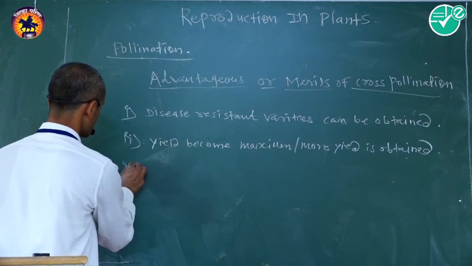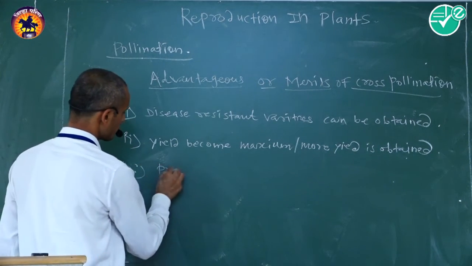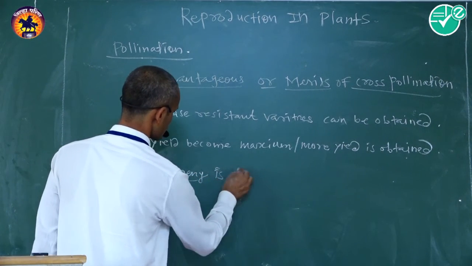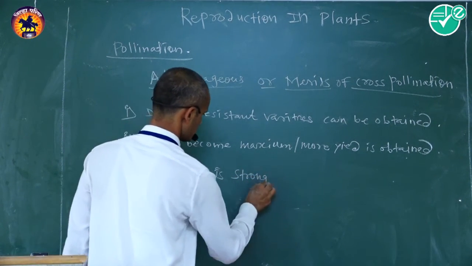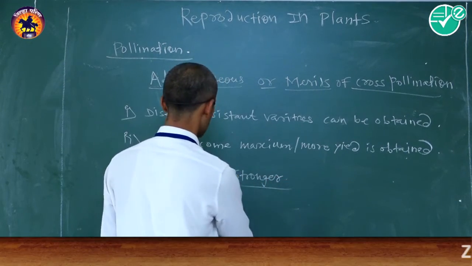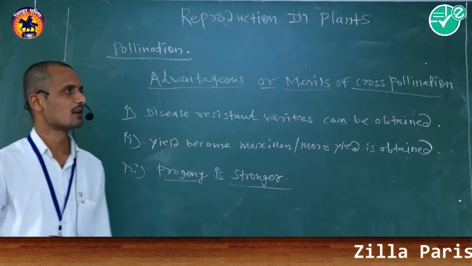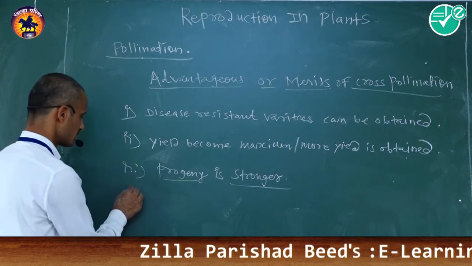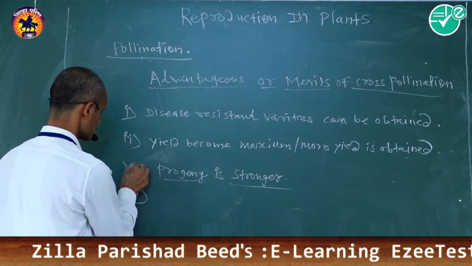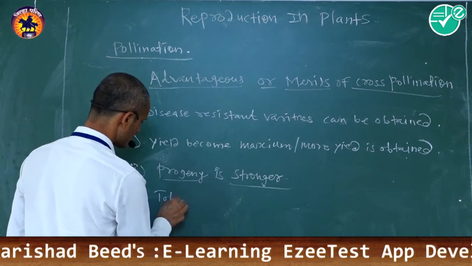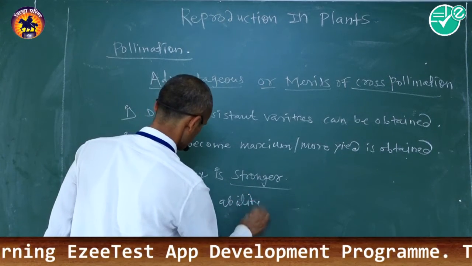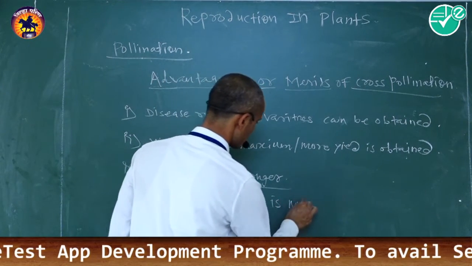Then third one is that progeny is stronger, or stronger progeny is obtained during cross pollinated varieties. Then tolerance ability is maximum.